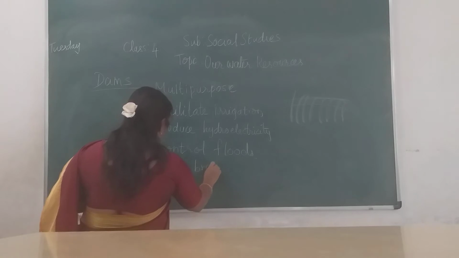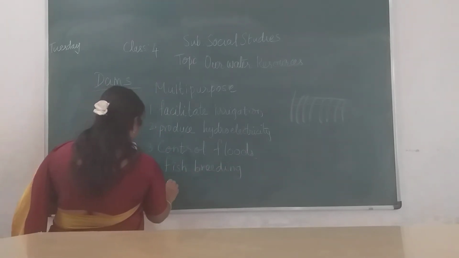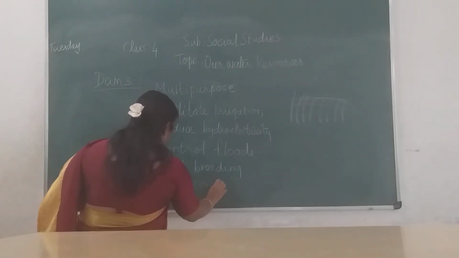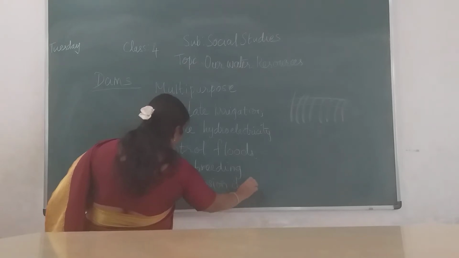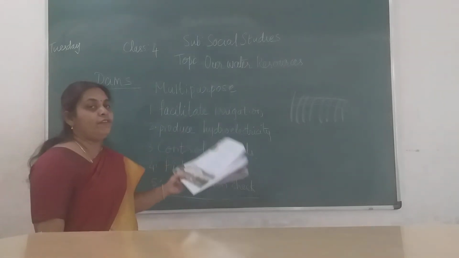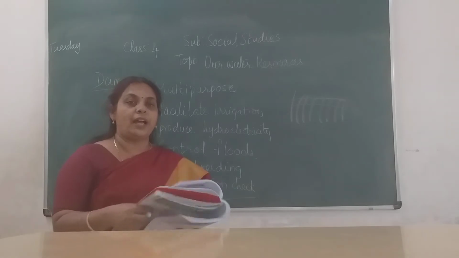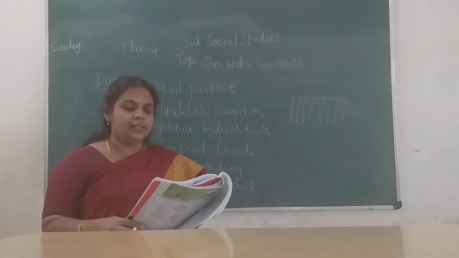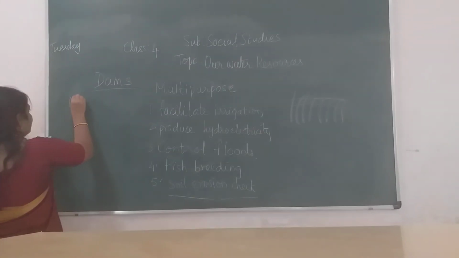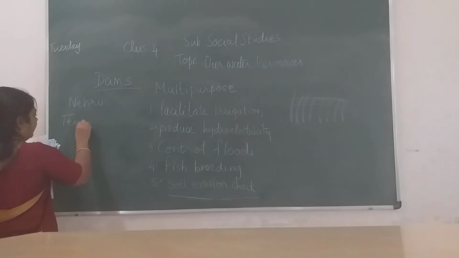Fish breeding: many varieties of fish can be bred there. And the fifth one, you can do soil erosion check. That's why it is of multi-purpose use, children. Jawaharlal Nehru called these dams the temples of modern India.